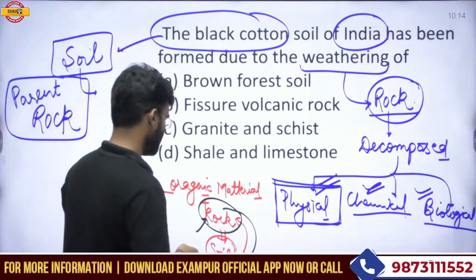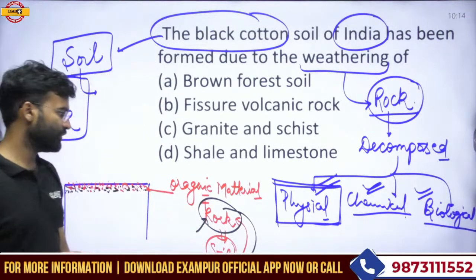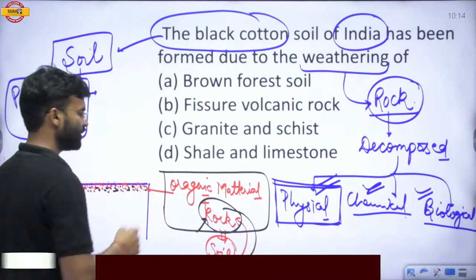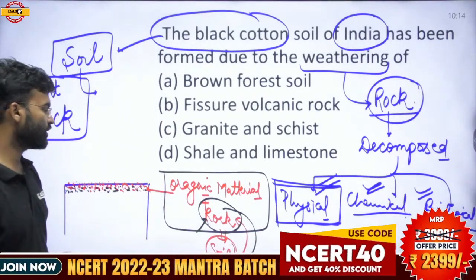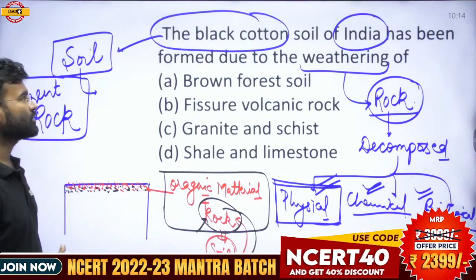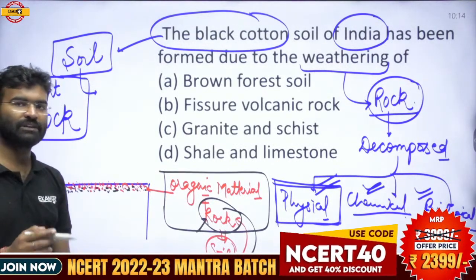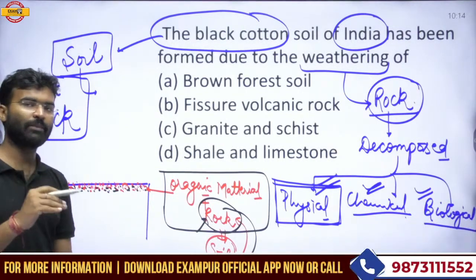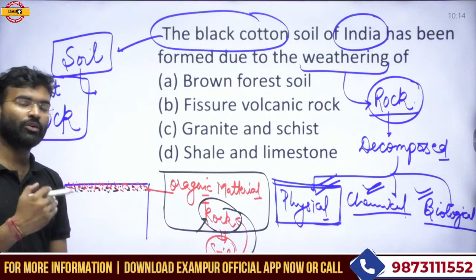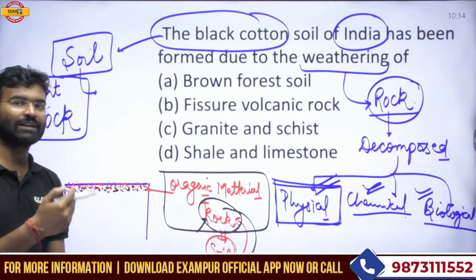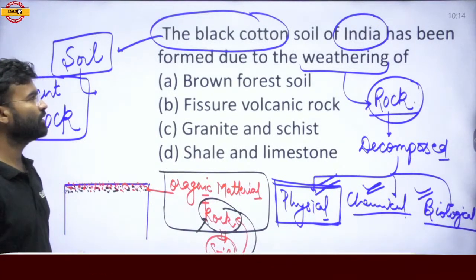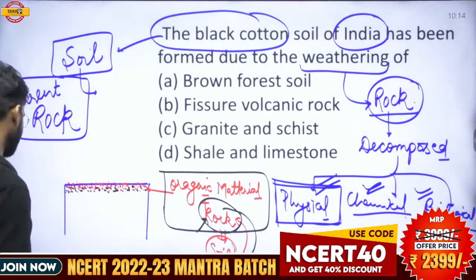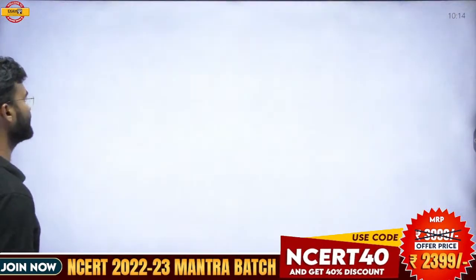So you can say soil is the composition of rock and organic material: loose rock particles with organic material. This is called soil. If any black soil is found, the features of the black soil are determined by the features of the particular rock from which it is formed. You can understand here that the black cotton soil of India is formed on basaltic lava.